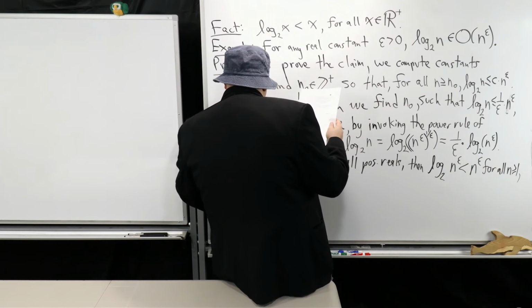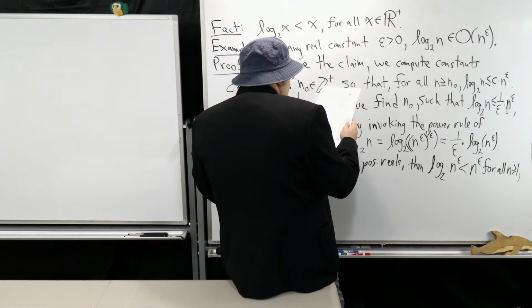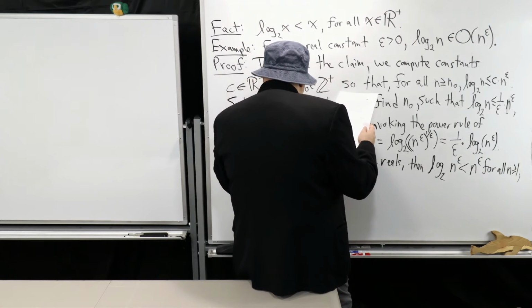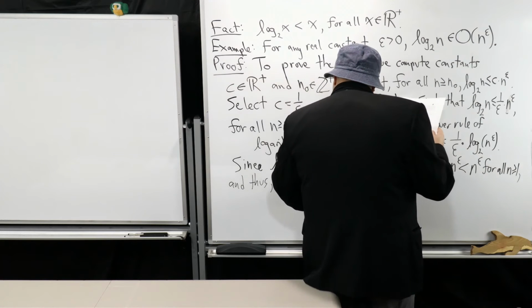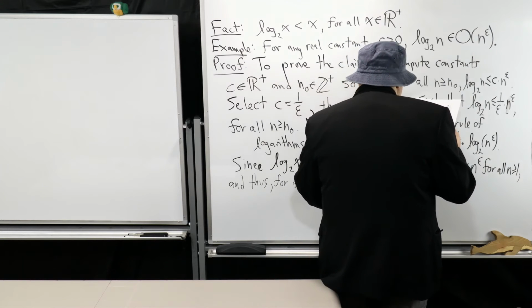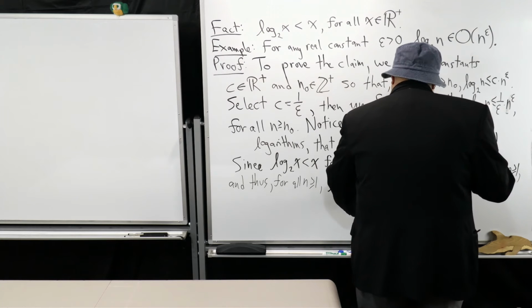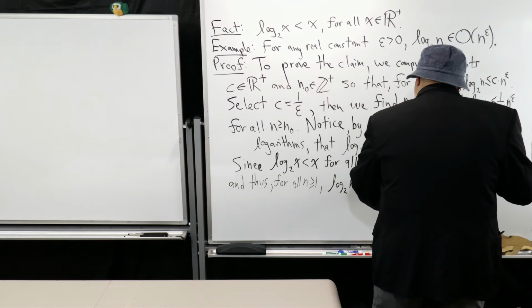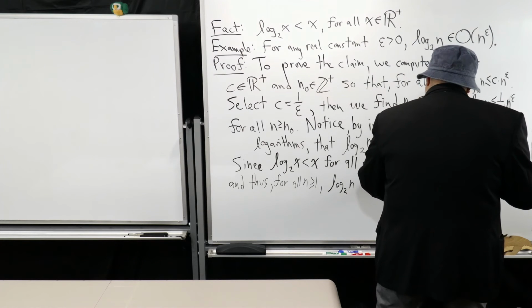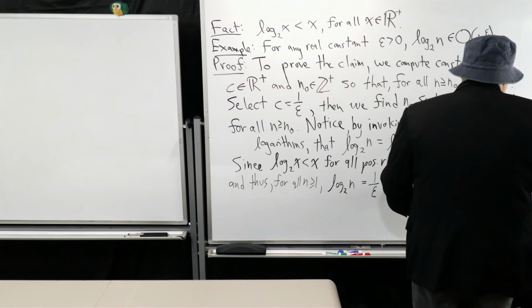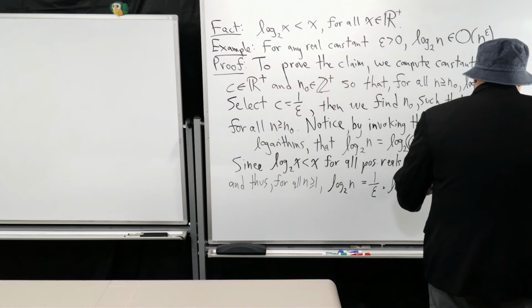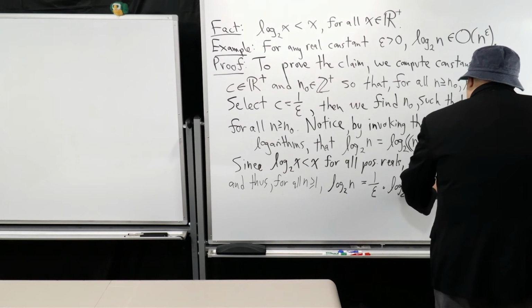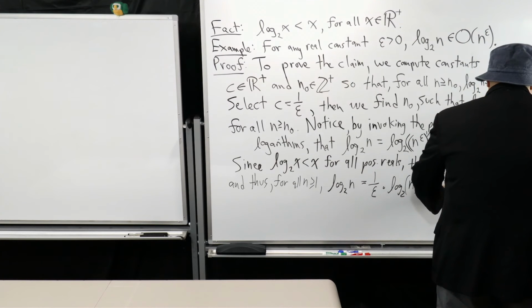And thus, let's put it all together. For all n greater or equal to 1, log base 2 of n is equal to 1 over epsilon times log base 2 of n to the epsilon, which, because of this inequality here, is less than or equal to 1 over epsilon times n to the epsilon.